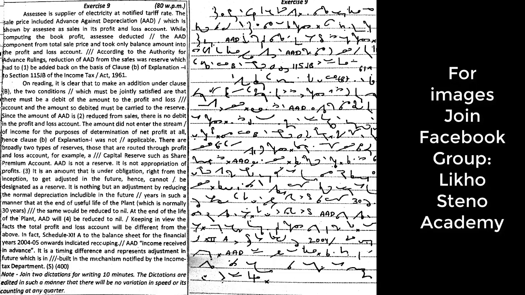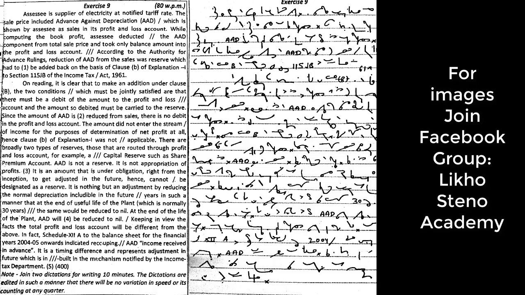According to the Authority for Advance Rulings, reduction of AAD from the sales was reserved, which had to be added back on the basis of Clause B of Explanation 1 to Section 115JB of the Income Tax Act 1961.